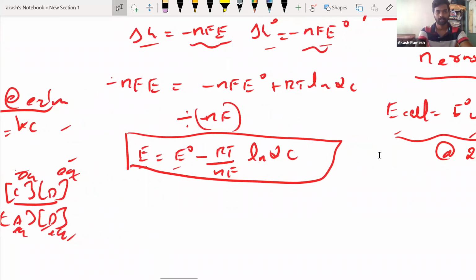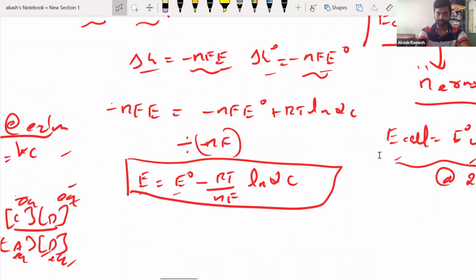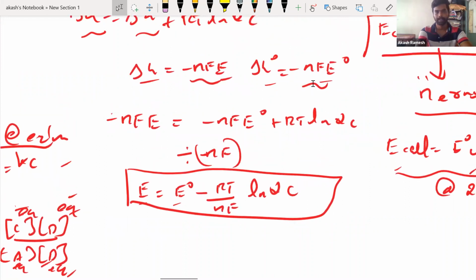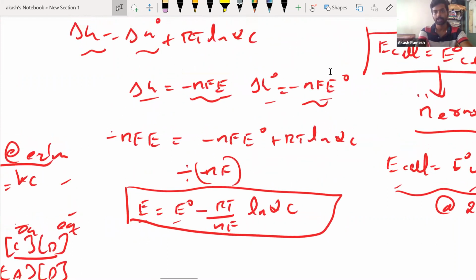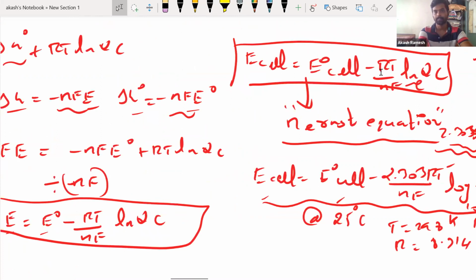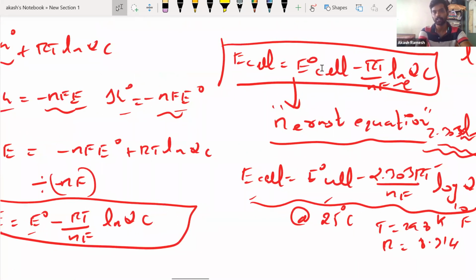Right? Okay. Now this is my Nernst equation. Now I can write it properly. If I write, it will be E cell equal to E naught cell minus RT by nF ln of QC. And E naught cell you can calculate. Right? E naught cell you can directly calculate from the reduction potential values. Right?